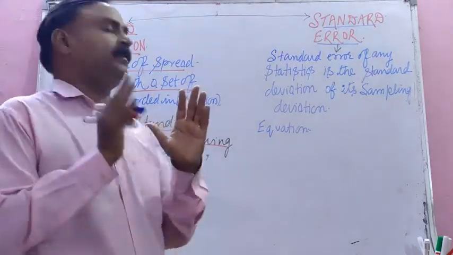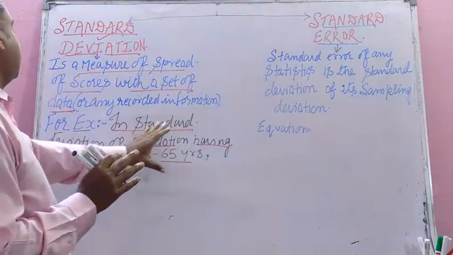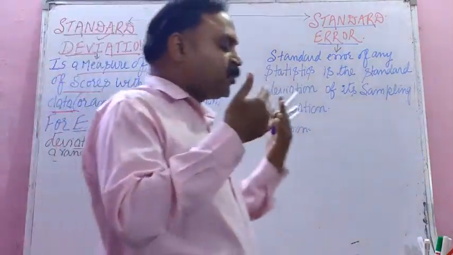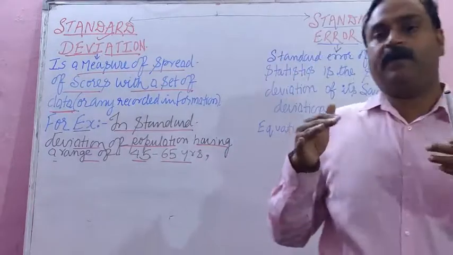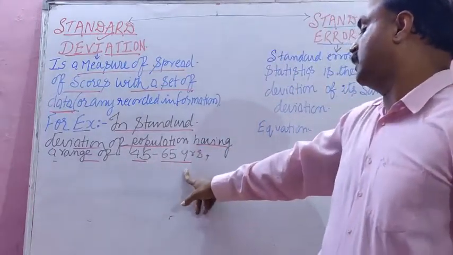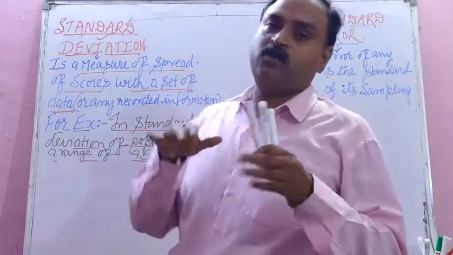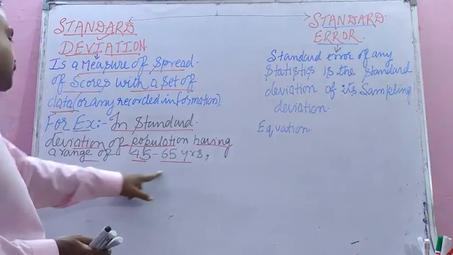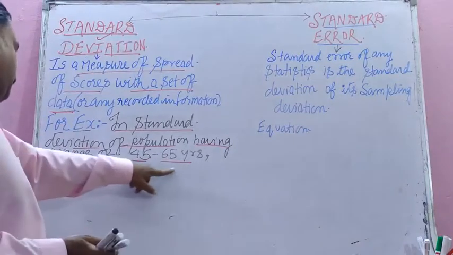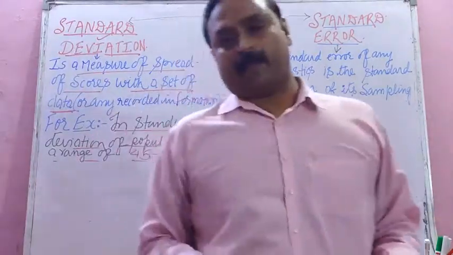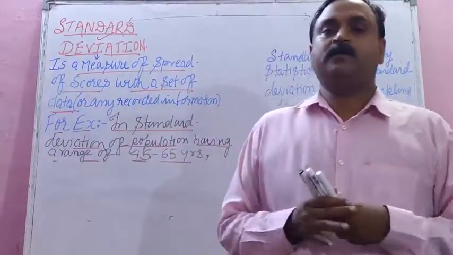Any recorded information. For example, in a standard deviation of a population having the range of males between 45 to 65 years, researchers recruit these males for exercise training to analyze or investigate the risk of heart attack or cholesterol, isn't it?